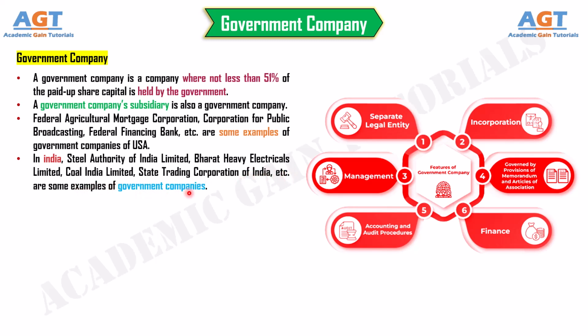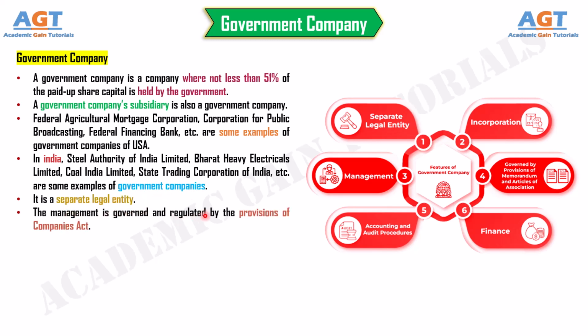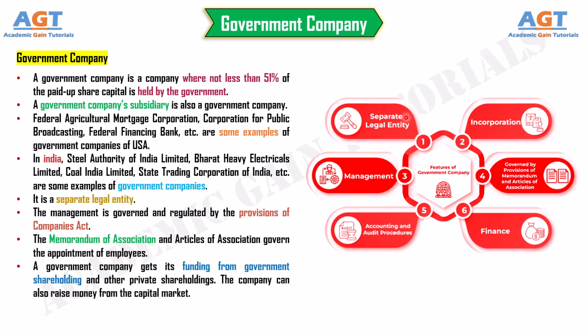It is a separate legal entity. The management is governed and regulated by the provisions of Companies Act. The Memorandum of Association and Articles of Association govern the appointment of employees. A government company gets its funding from government shareholding and other private shareholdings. The company can also raise money from the capital market.